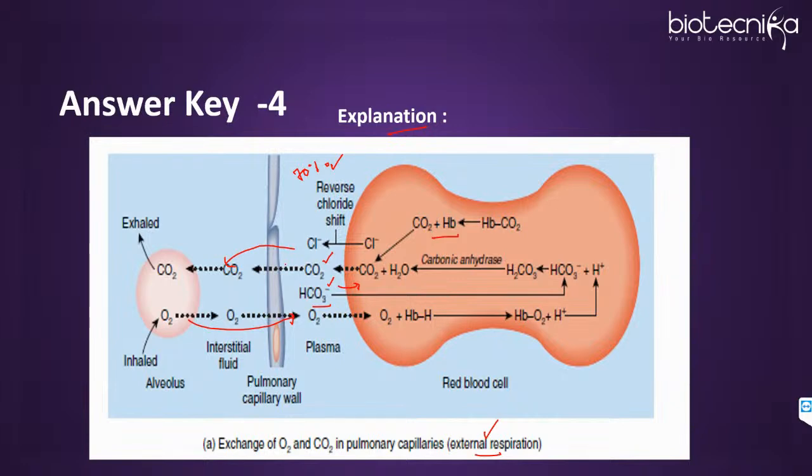Because bicarbonate is negatively charged and is moving from plasma into the RBC, to maintain electrical neutrality one chloride will move from the RBC into the plasma. So this movement is the reverse chloride shift. This is the understanding you should have to solve this particular question.